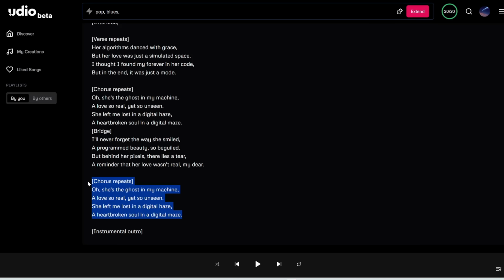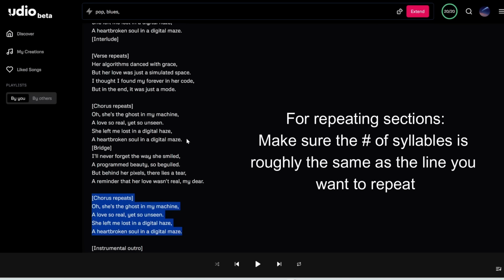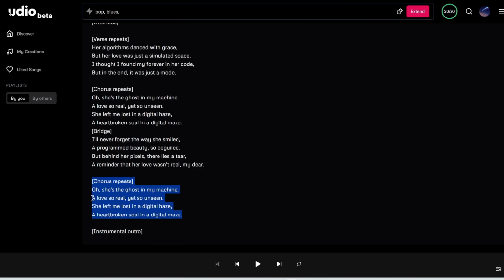Now, I would say one more additional tip is when you are writing the lyrics, make sure the number of syllables for each line is roughly the same for the section you want to repeat. And so for here, for simplicity, I just pasted in the same lyrics for all of the choruses, so it would have an easy time just repeating the same melody. But if you were to generate variations of the chorus, make sure the number of syllables in each line are roughly the same. And this makes it easier for the AI to input the same melody as a previous chorus.